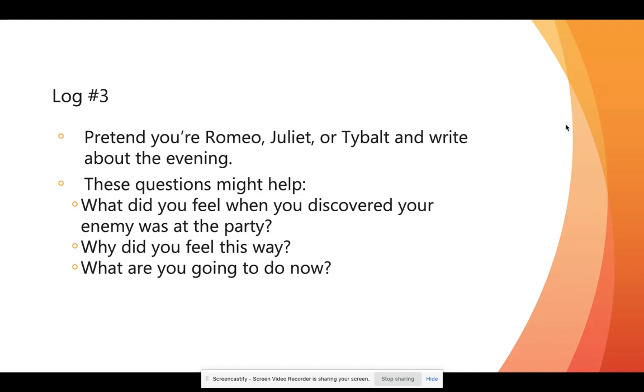Right? So, if you're Juliet, maybe you're going to write about, like, oh, I saw this super cute boy and he said all these flirty things to me. And then we kissed and he was a really good kisser. And then I found out that he's a Montague and blah, blah, blah. Right? You're going to kind of walk through what happens while you're pretending to be that character. Okay. So if you run into any trouble, as usual, let us know.